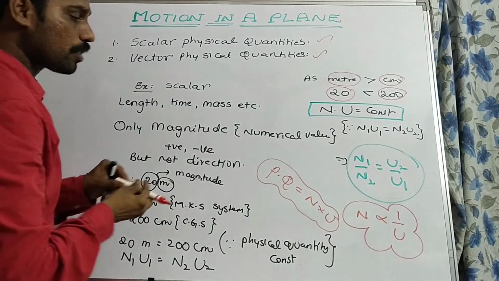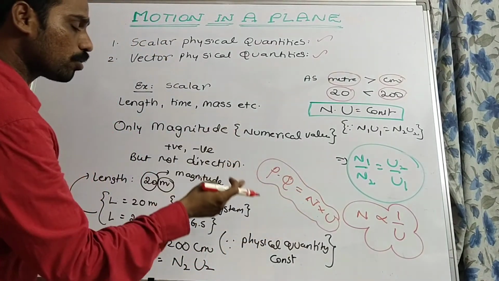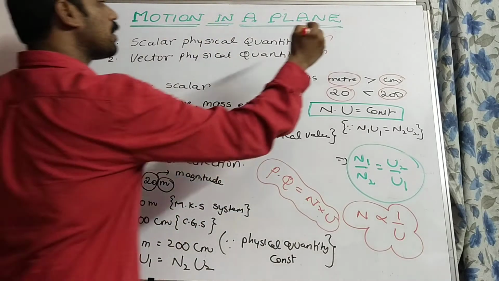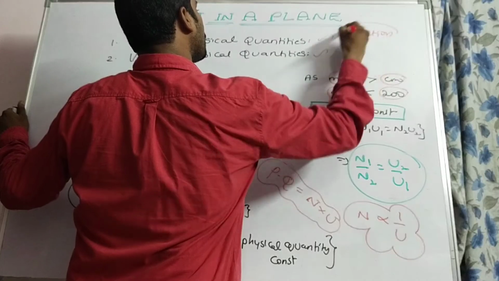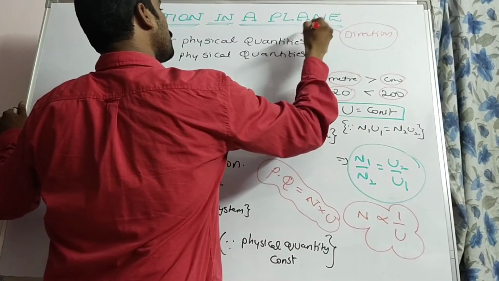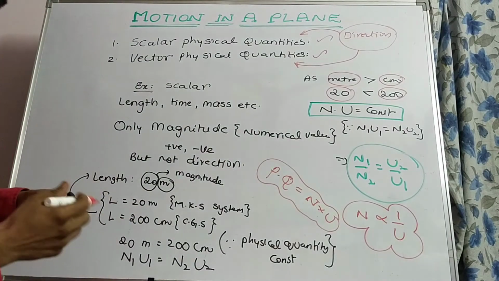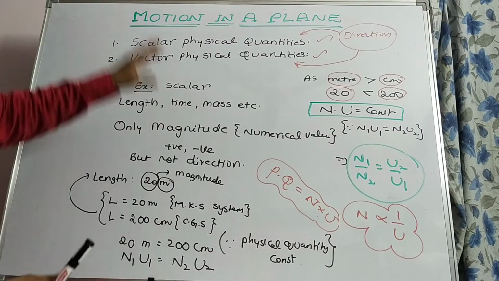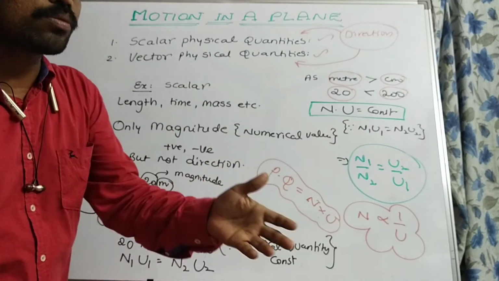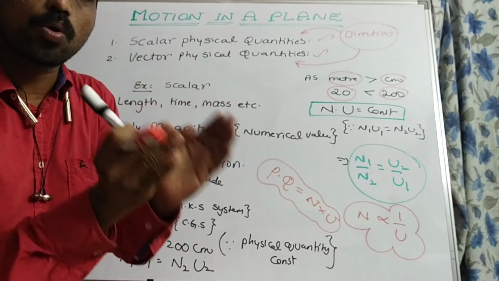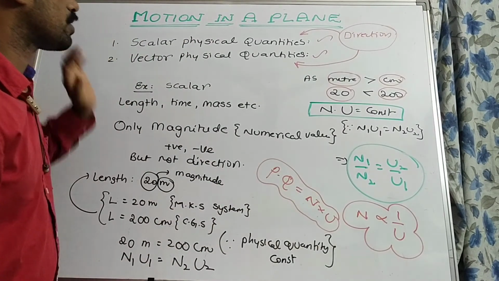As we are giving physical quantities the generalized expression of numerical value into unit, but depending upon the direction, they are classified into two: scalars as well as vectors. Among them, physical quantities which do not follow direction, but have only magnitude, are called scalar physical quantities.